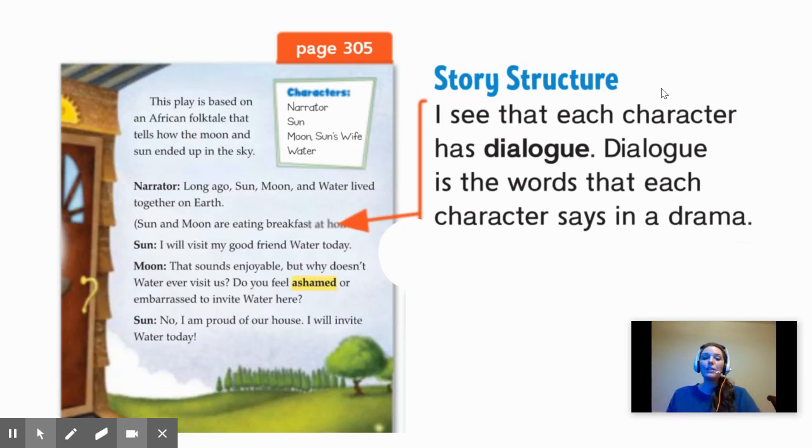Here's an example of story structure for a drama. We noted earlier in the previous slide that drama has parts where characters speak aloud. So I can see that on this page each character has dialogue. Remember that dialogue is the words that each character says in a drama. We hopefully are familiar with dialogue because you might have included dialogue in your personal narrative stories. So once again, dialogue is when a character is speaking.